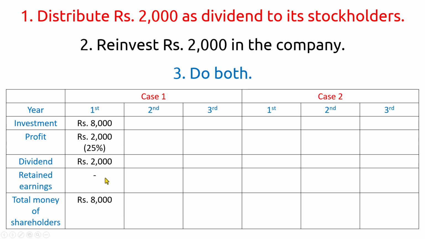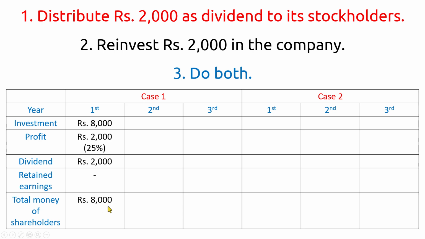The total money of the shareholders is 8,000 because nothing has been reinvested back in the company. The profit is given as a dividend, that's all. Okay. Now when I say total money of the shareholders, this is the money in the company. Okay. Of course, shareholders get this 2,000 rupees as a dividend. And let us say that the shareholders use this for some other expenses. Okay, let us not consider this. The total money of the shareholders in the company is 8,000 rupees.